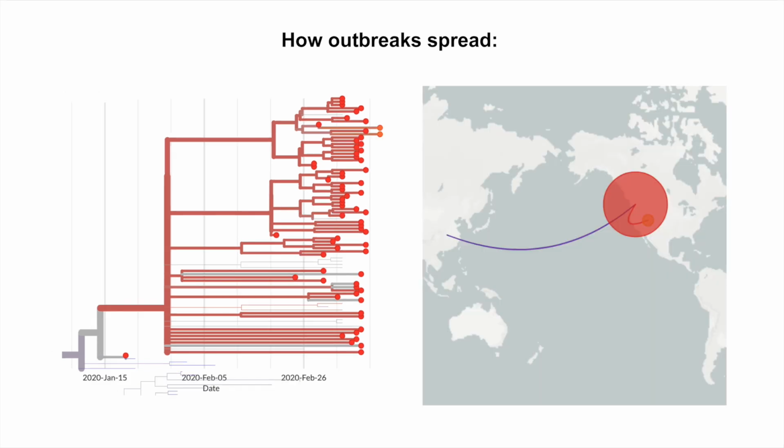We can also see an example of how initially localized outbreaks seed introductions to other locations. The samples from Utah near the top of the tree, which is colored orange, nest within the main clade from the Washington outbreaks. This is consistent with an introduction from Washington to Utah, although it is also possible that there were intermediary steps in the transmission chain.